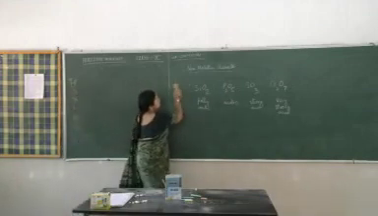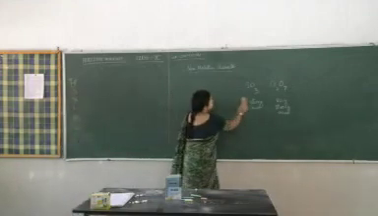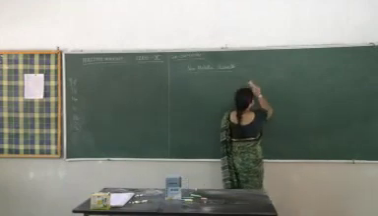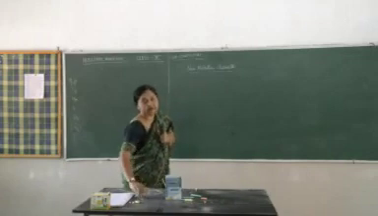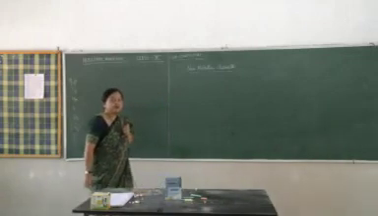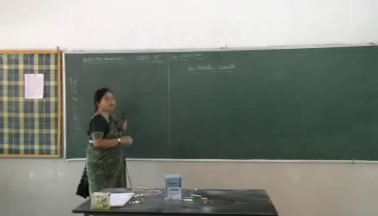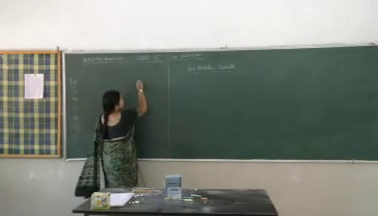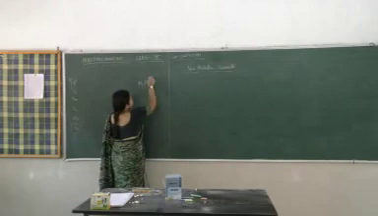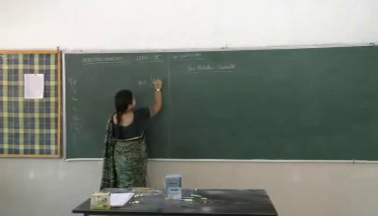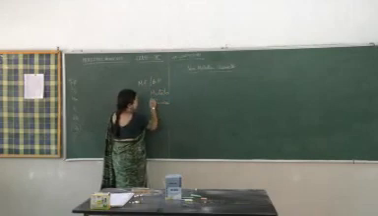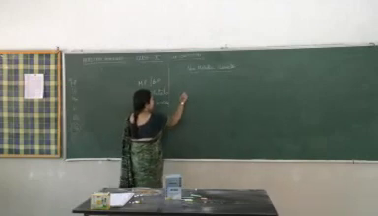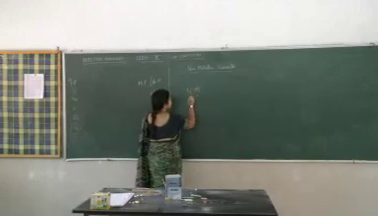Now some other physical properties, like melting and boiling points. Melting and boiling points of metals decrease and non-metals increase. Melting point, boiling point: metals decrease down a group and non-metals increase.